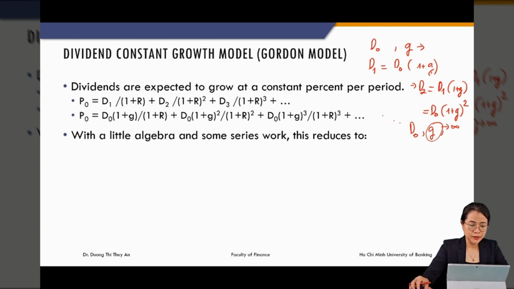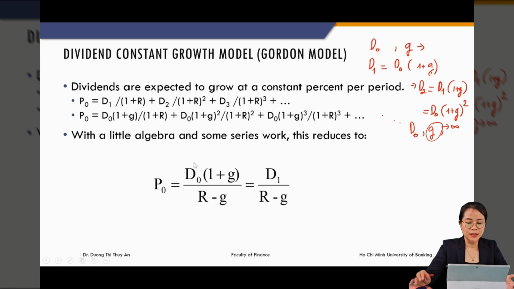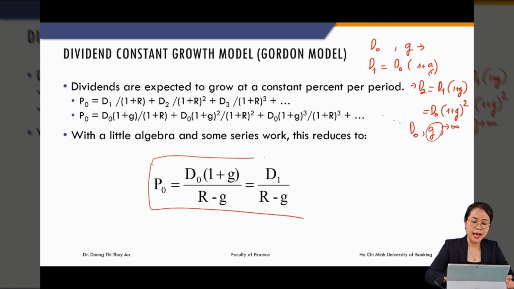Then with some little algebra and some series work, the formula is reduced to this simple, powerful and beautiful formula. We call this the Gordon model.